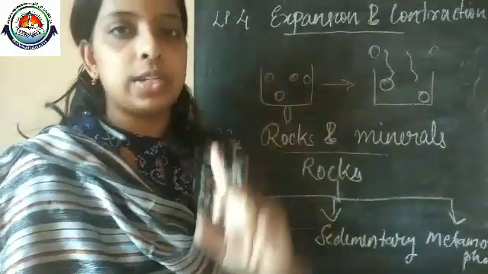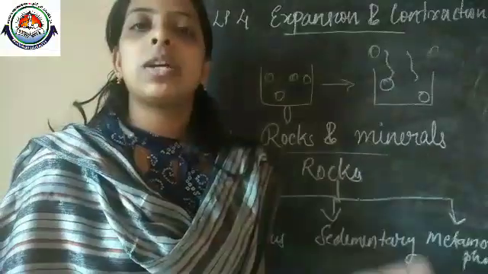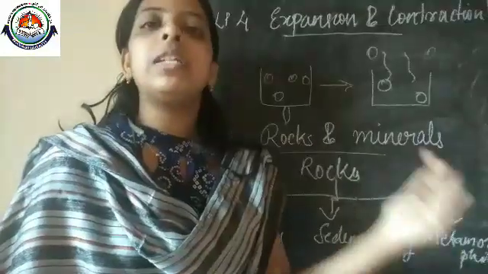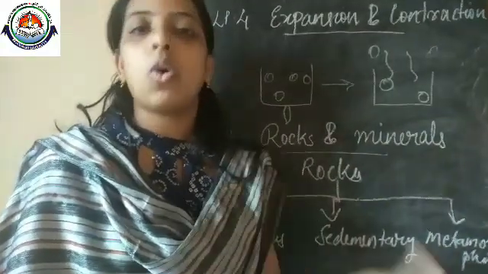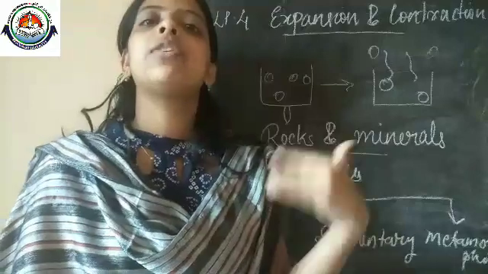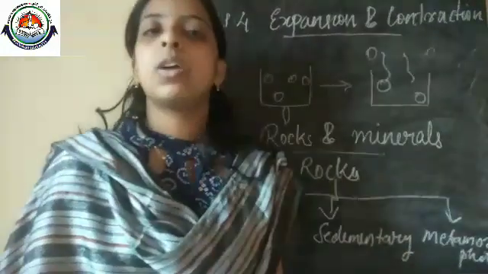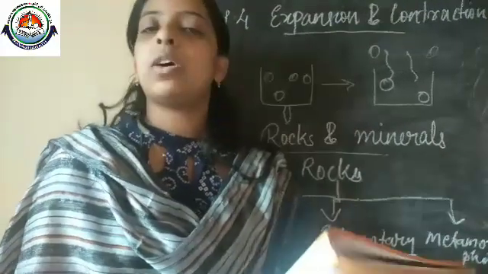Okay, so that's all about our first and second lesson of 23rd, and we learned about expansion and contraction in our 22nd lesson. Expansion and contraction means that if we heat an object it will expand, and if we cool an object it will contract. That's enough, you have to learn some examples. Okay, so now that's all about today's class.